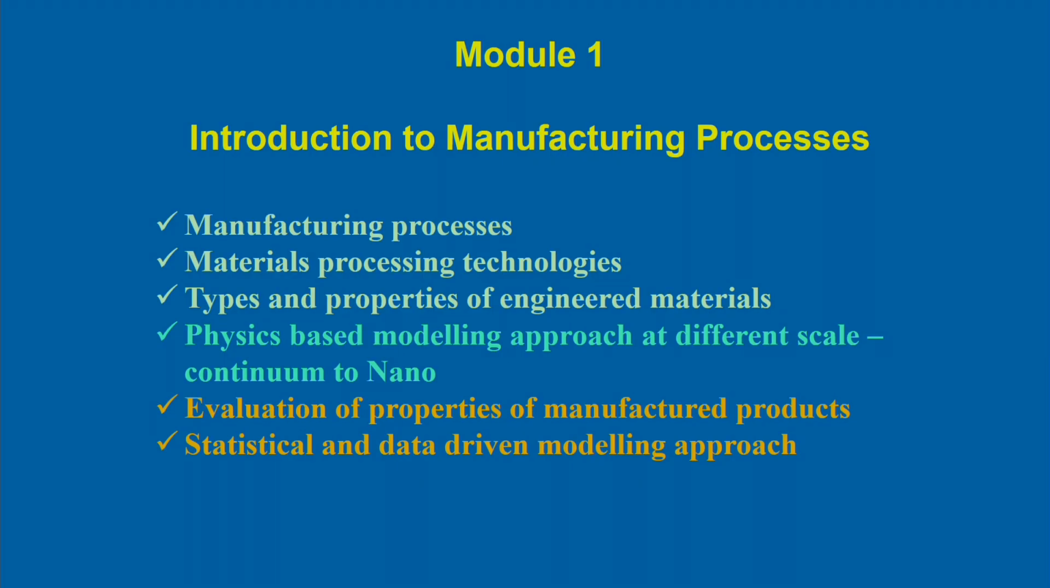processes. So, the module is arranged in such a way that first some introductory discussion of manufacturing processes, then what are the materials processing technologies, what is the importance, and of course, all these things at an introductory level, because material processing technology itself is a very big chapter. And then types and properties of the engineered materials, where we can find the very common properties of the materials, and of course, we will try to look into the different scales,